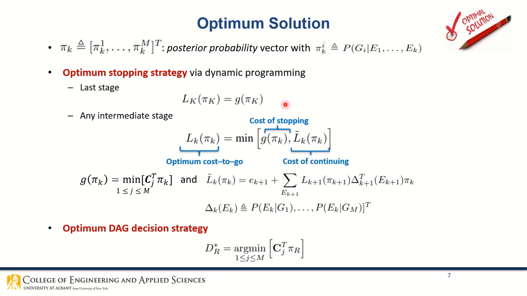In any intermediate stage, the optimum cost to go is defined as the minimization of two functions, the cost of stopping and the cost of continuing. Here we find the cost of stopping G phi k using the misclassification cost defined as a C matrix and the posterior probability phi k. The cost of continuing, L tilde function, is defined here. Finally, the optimum classification strategy dR star is given by this equation.